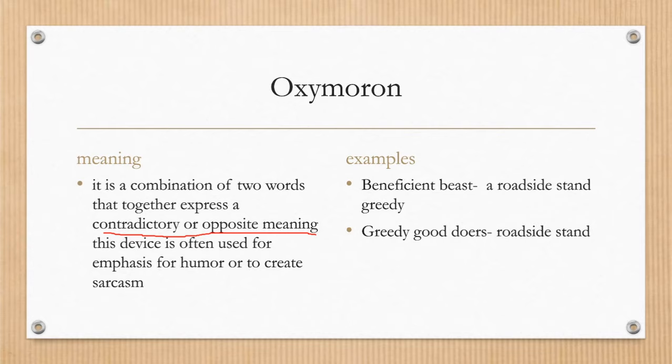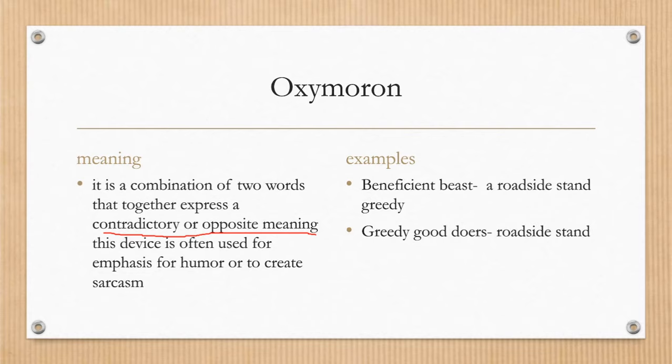Basically, you must have heard another device which is called antithesis. And what is the difference between antithesis and oxymoron? In oxymoron, the opposite word, the contrasting words are used side by side, and in antithesis the same words are used after a gap of a few words, or you can say a phrase, either in the same line or in the adjacent lines.